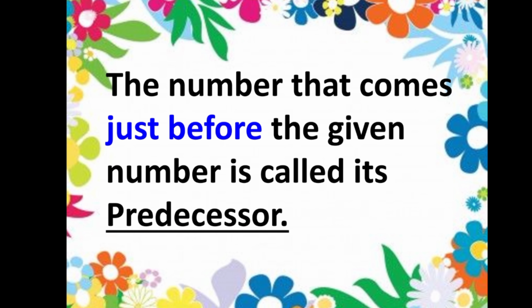So from now onwards, you should not say the number after. You should say it as successor. And you should not say it as number before. You have to say it as predecessor. Successor and predecessor. We have learned 2 new terms, isn't it? So you have to apply that when you are doing the sums.